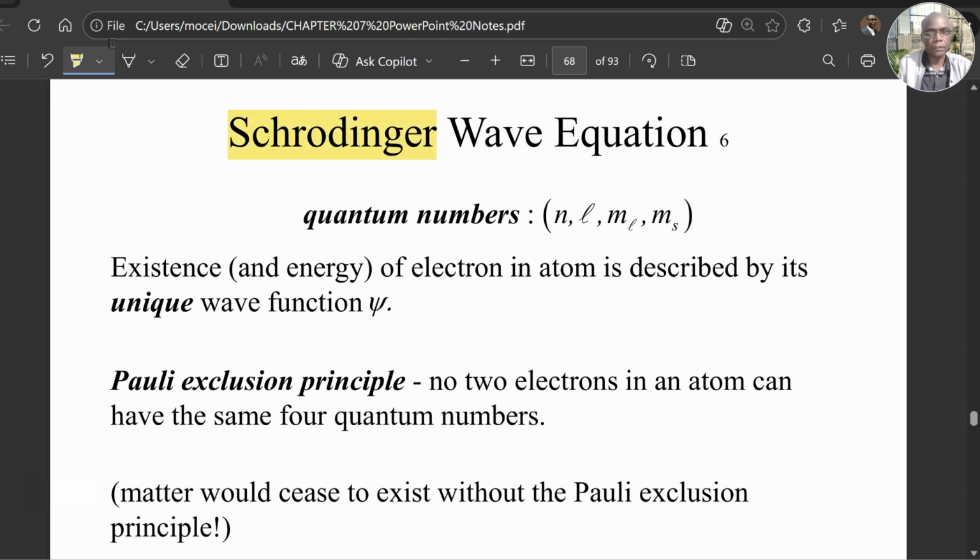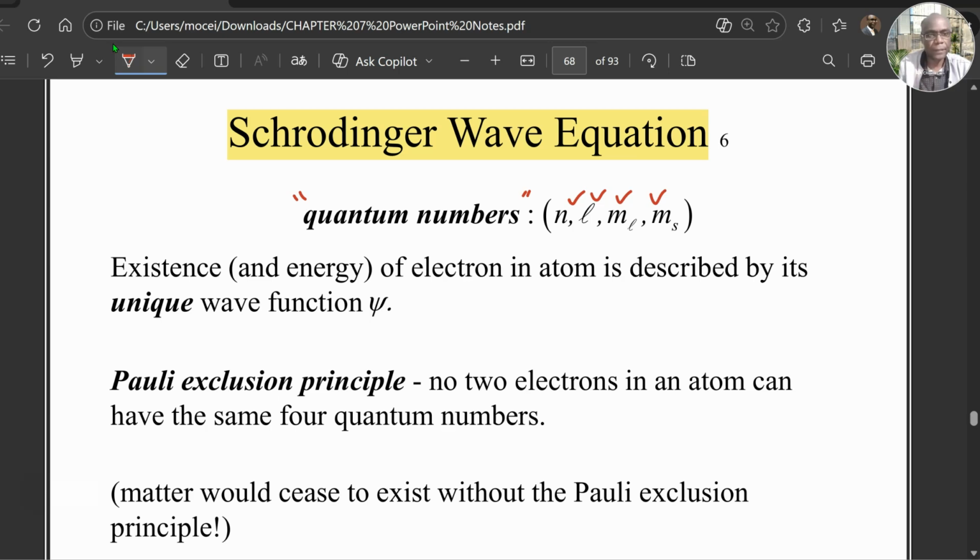Let us continue with Schrödinger wave equation, continuing with description of quantum numbers and some rules on electron distribution, what we call electronic configuration. That is the learning objective.